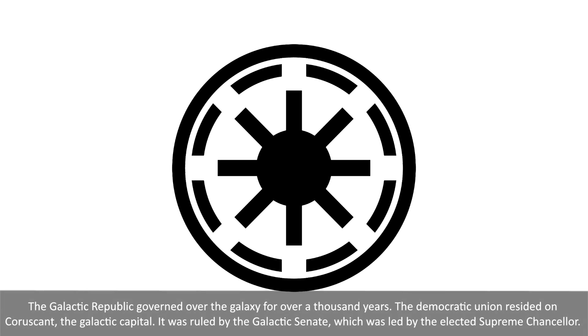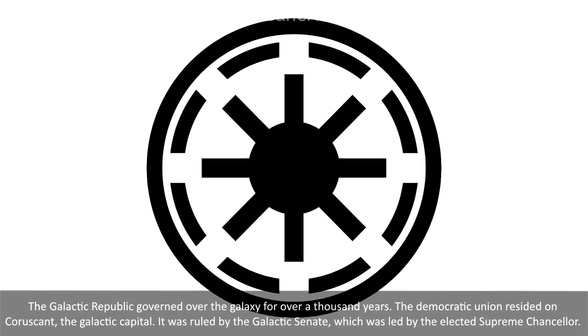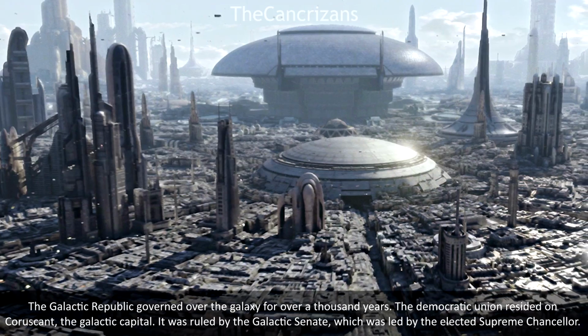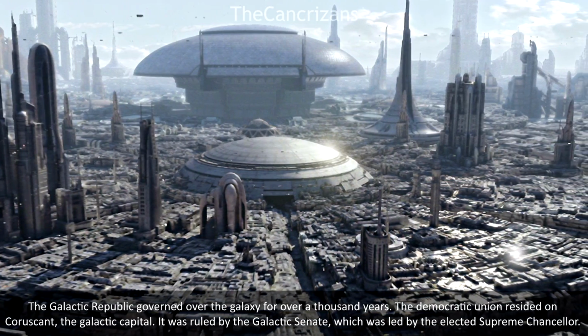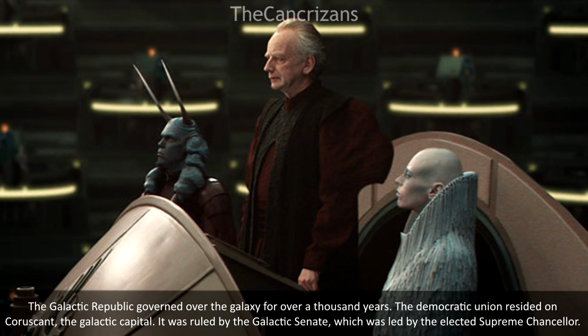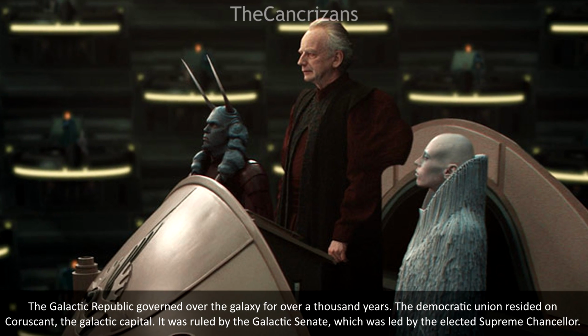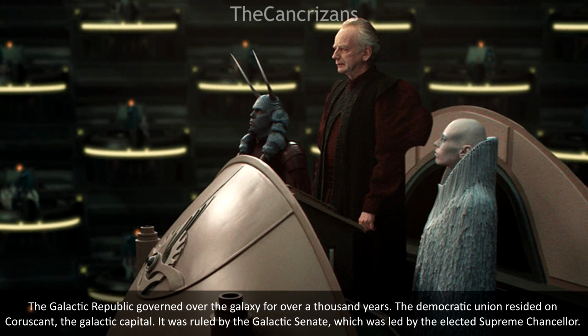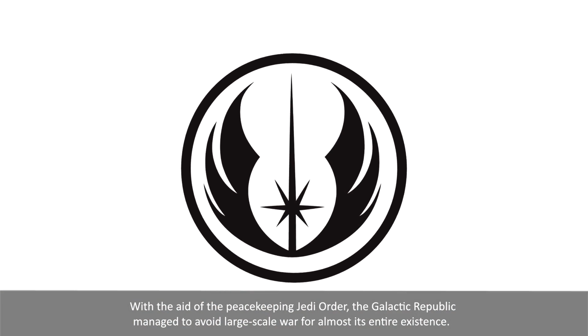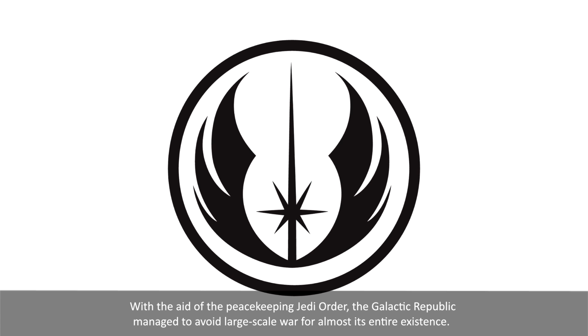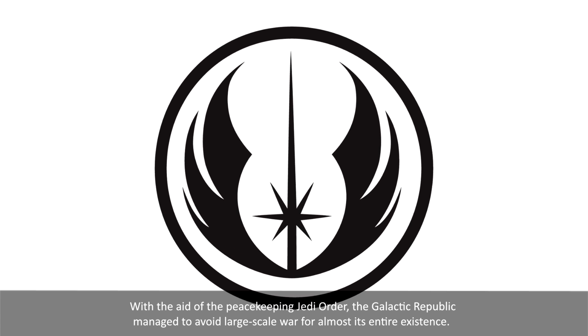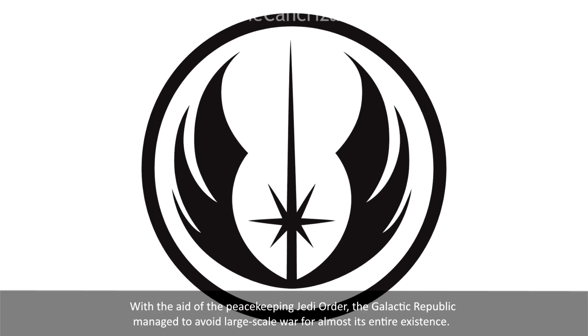The Galactic Republic governed over the galaxy for over 1,000 years. The Democratic Union resided on Coruscant, the galactic capital. It was ruled by the Galactic Senate, which was led by the elected Supreme Chancellor. With the aid of the peacekeeping Jedi Order, the Galactic Republic managed to avoid large-scale war for almost its entire existence.